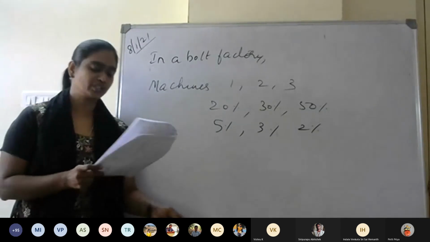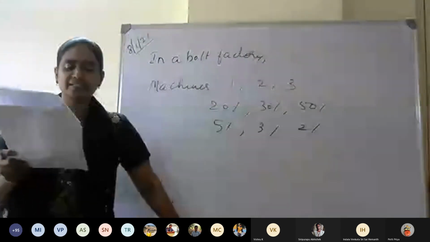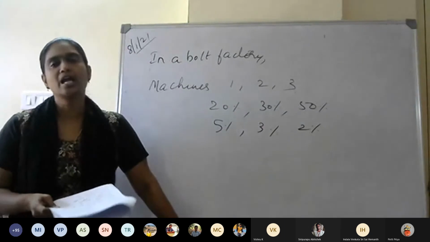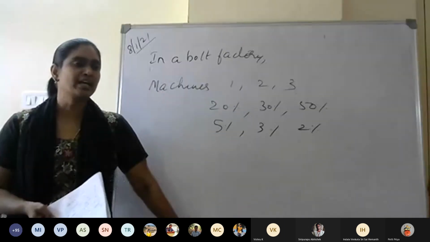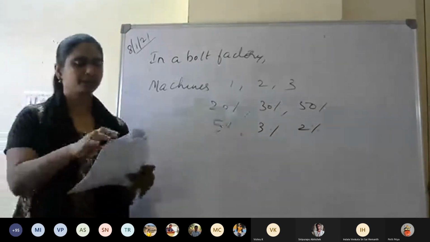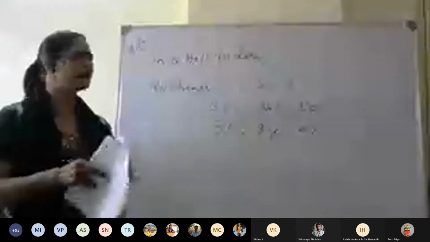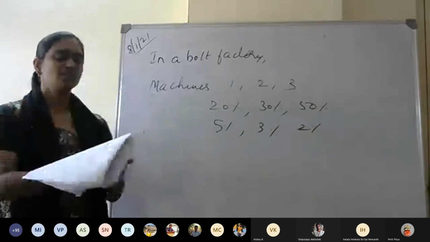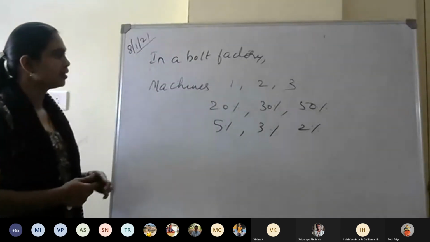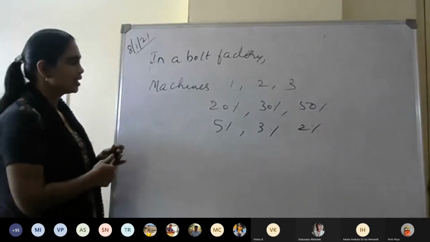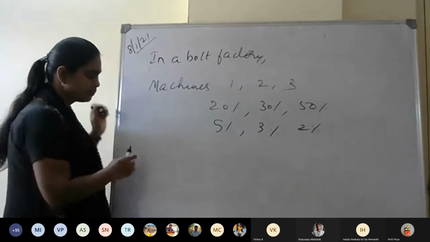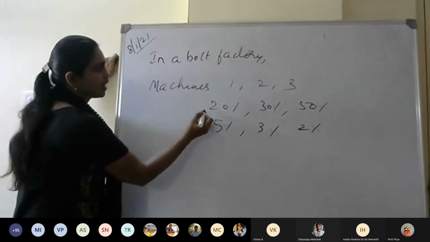Suppose I ask you a question: a bolt is selected at random, what is the probability that it is defective? Okay. So in that case, how do we solve? First we have to find the probability of all these machines and then the probability of their respective defects.